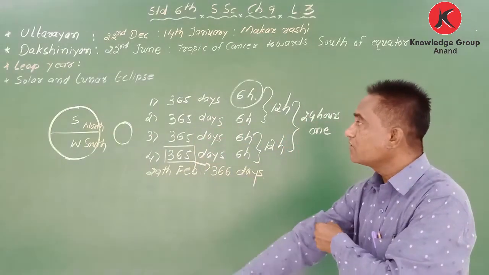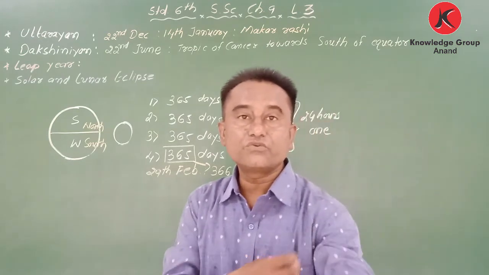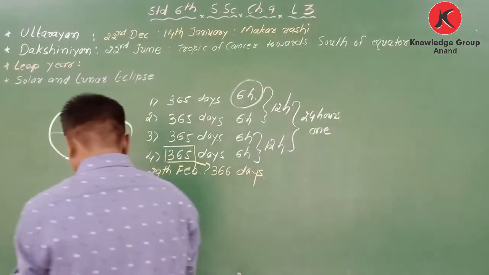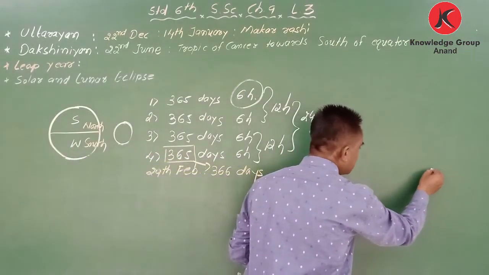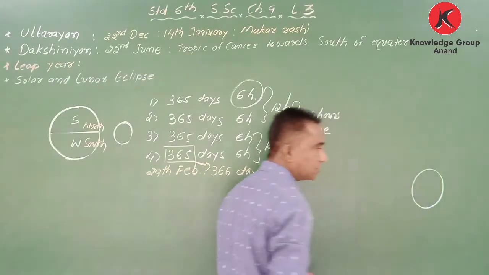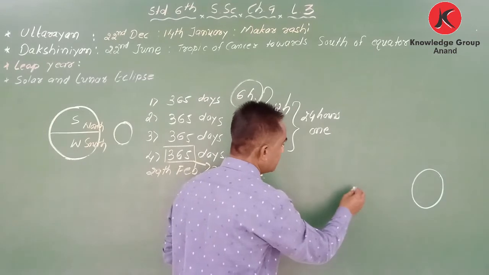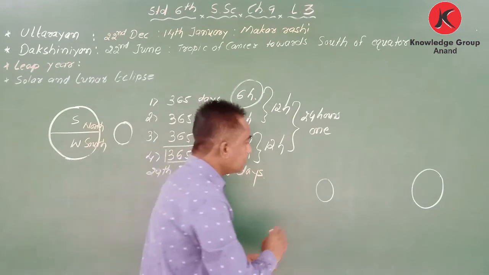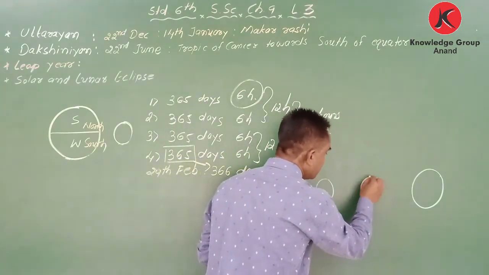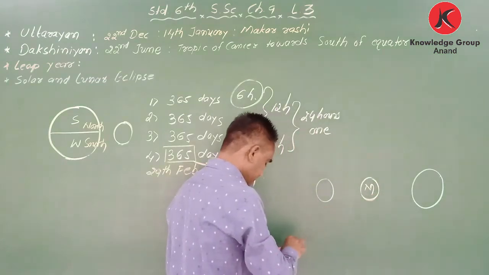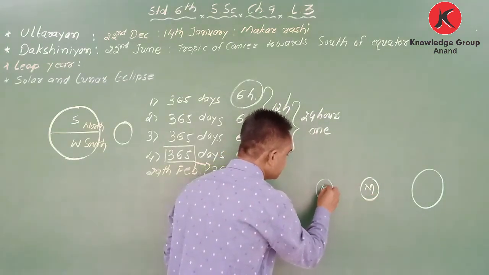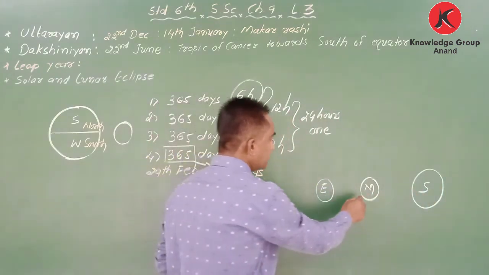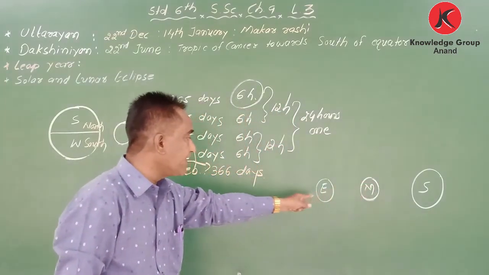Got it? One more thing, solar eclipse and lunar eclipse. My dear student, what is called solar eclipse? Solar eclipse means Surya Grahan. Okay, let me take the example. This is the sun, this is the sun, and my dear student, okay, this is the earth, this is the earth. When the position of the moon comes, okay, in a solar eclipse, what happens? The moon comes in the center of sun and earth.